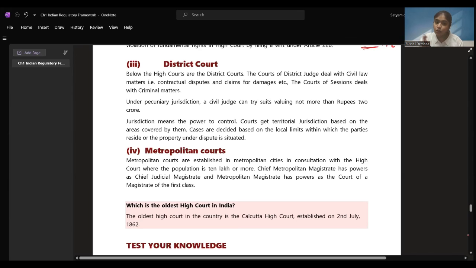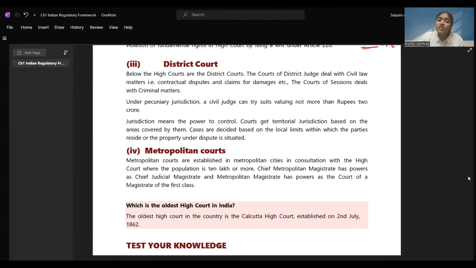Criminal matters, we have session courts, we saw in the chart. And district judges deal with the civil laws, that is contractual disputes, claims for damages. If someone has damaged your car or anything, you can claim for damages under the court of district judges. Under pecuniary jurisdiction, a civil judge can try suits valuing not more than rupees 2 crore. If the amount exceeds 2 crore, you cannot file your case under the district court. You have to go to the high court then.